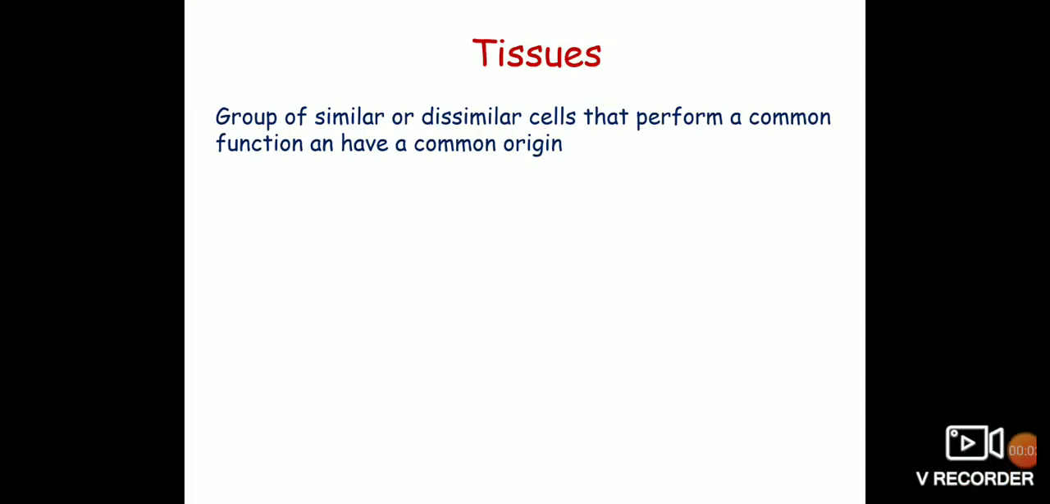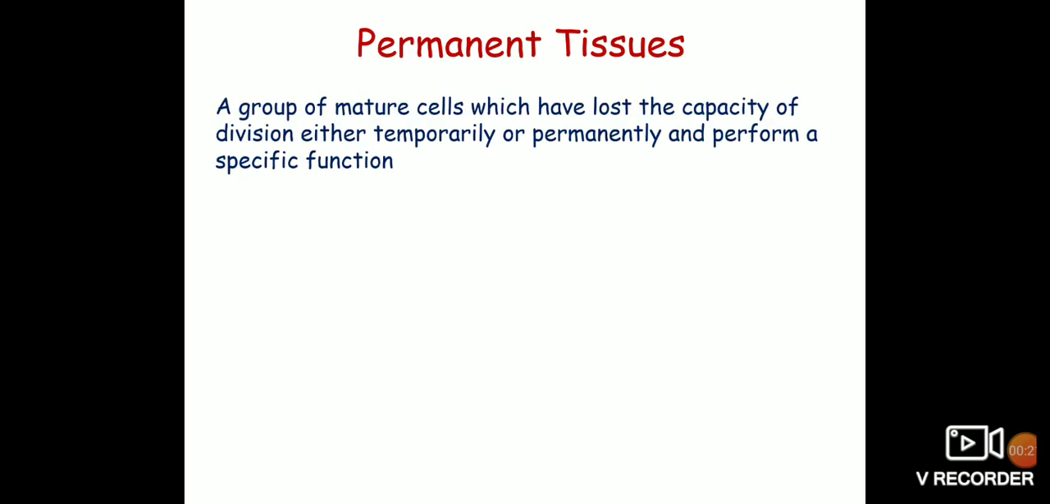A group of similar or dissimilar cells that perform a common function and have a common origin are called tissues. And we have learned that tissues are of two types, the meristematic tissues and permanent tissues. So in this presentation, I will be explaining about the permanent tissues. A group of mature cells which have lost the capacity of cell division either temporarily or permanently, and which perform a specific function, are called permanent tissue.